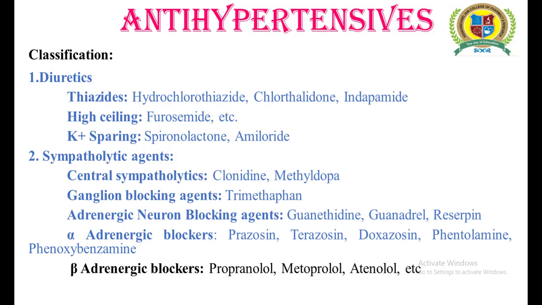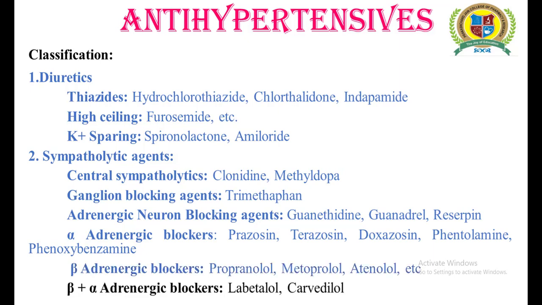As far as beta adrenergic blockers are considered, selective beta 1 receptor blockers can be preferred, including metoprolol, atenolol and acebutolol, because of their selective action towards the heart. Sometimes another category, beta plus alpha adrenergic blockers, can be used. Examples include labetalol and carvedilol. These agents non-selectively block both kinds of adrenergic receptors, alpha as well as beta.